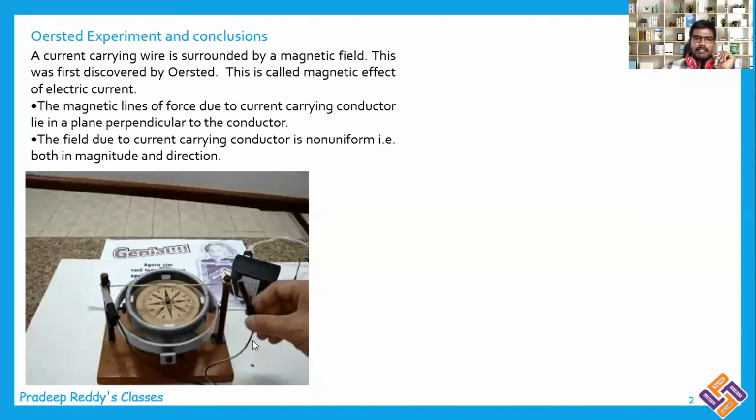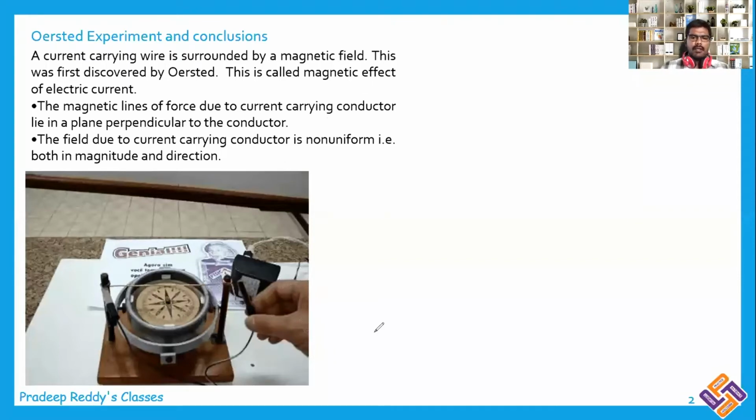Even though, when you touch the two wires, the compass undergoes deflection, it means that this current carrying conductor might produce magnetic fields. So this is the experiment conducted by Oersted, and there are a few conclusions from Oersted's experiment.